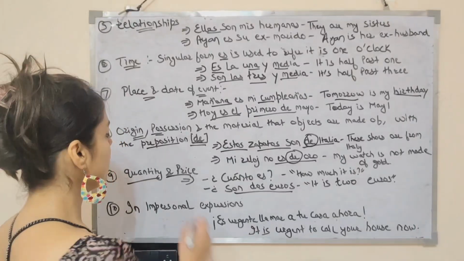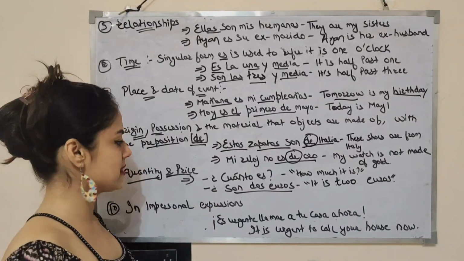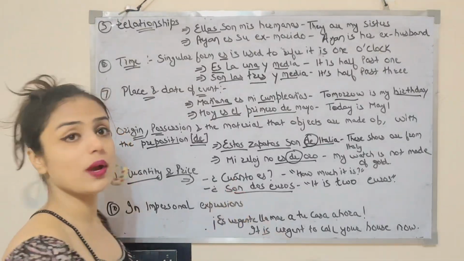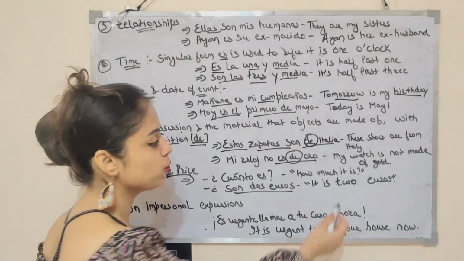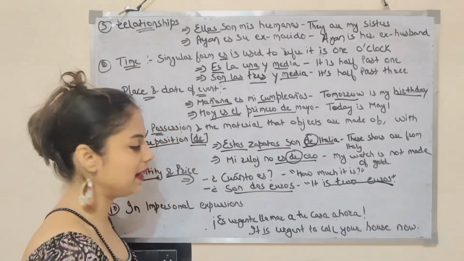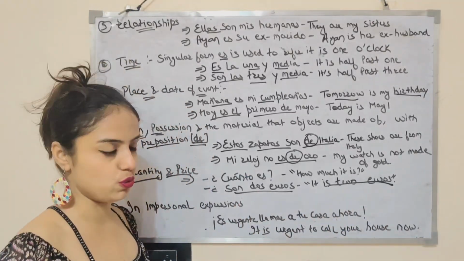Vale. So with quantity and price as well, we are using ser verb. Por ejemplo, cuánto es, how much is it? Son 2 euros. It is 2 euros. Vale.